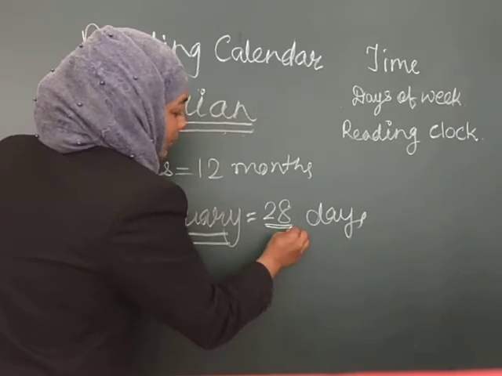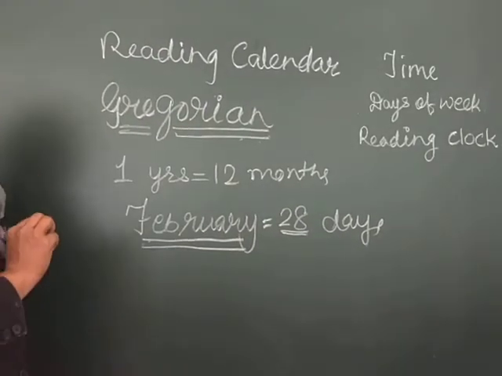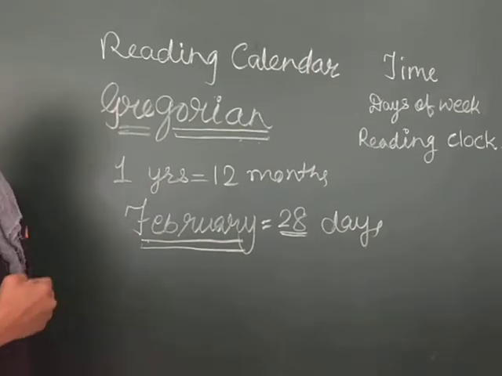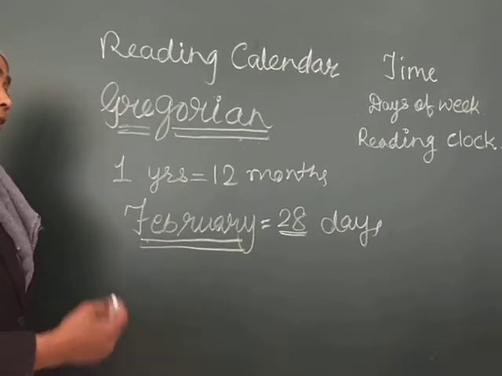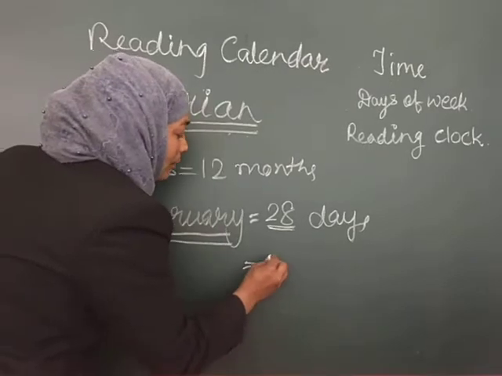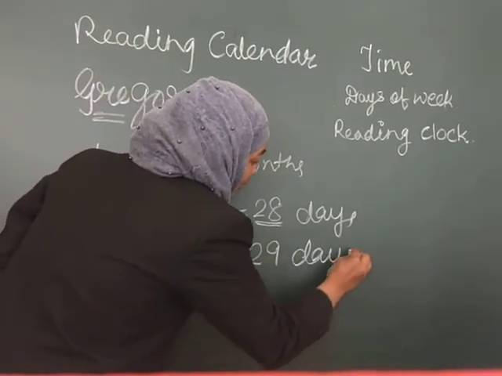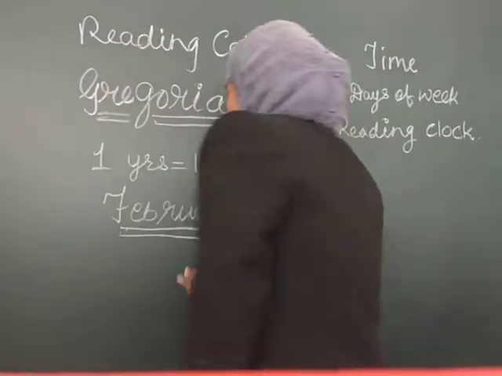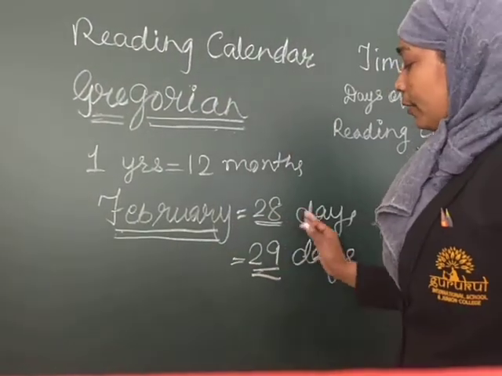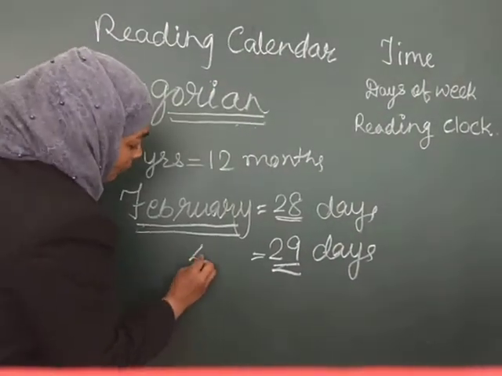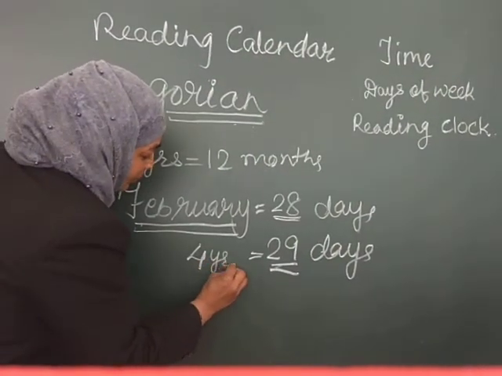That is 28 days. But after every 4 years there are 29 days in the month of February. How many years? 4 years.